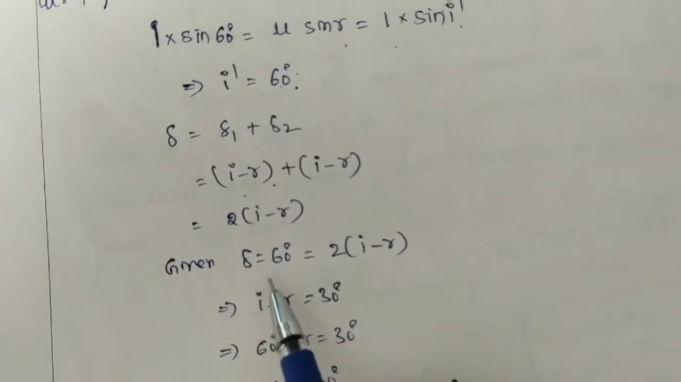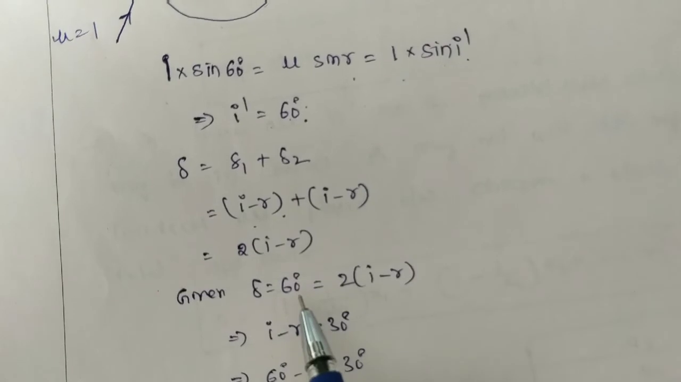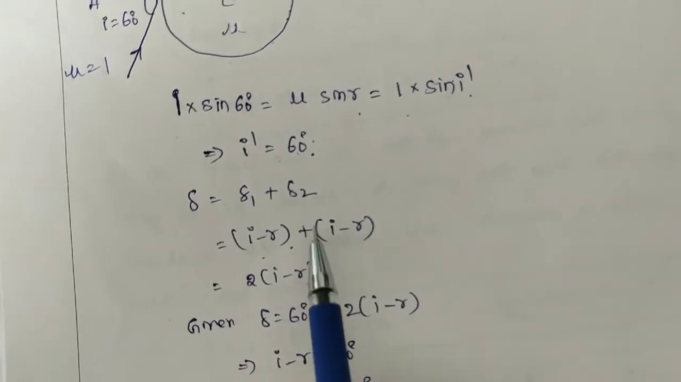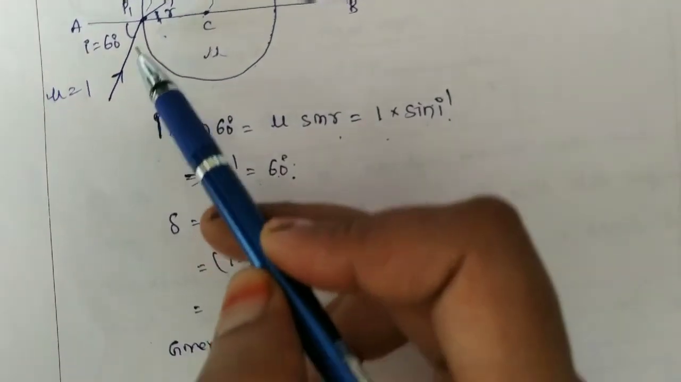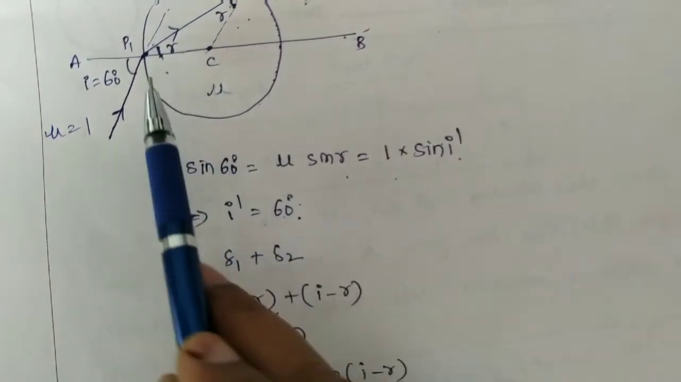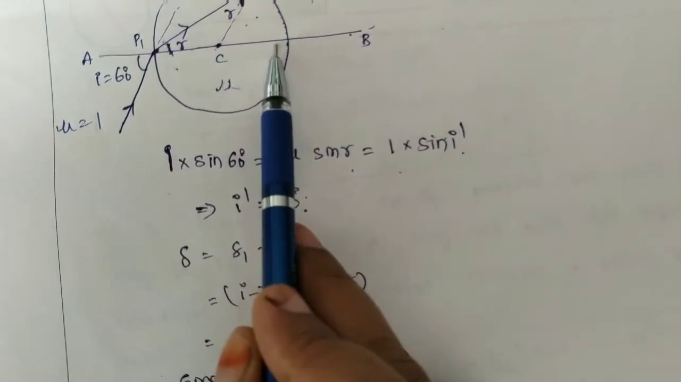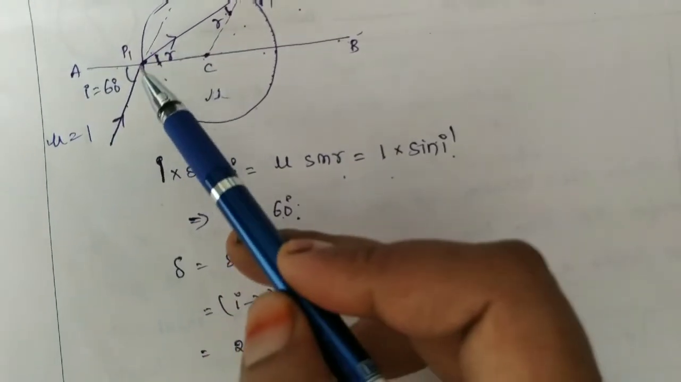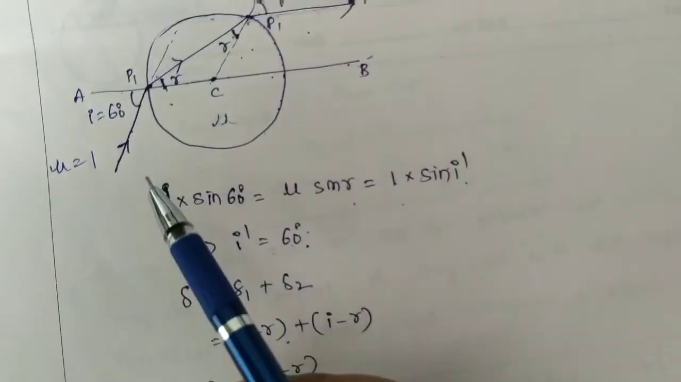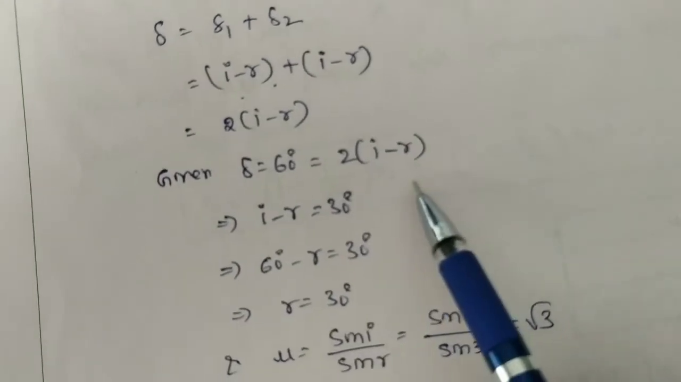Given that the angle of deviation is nothing but 60 degrees, because the light ray is emerging parallel to AB. Actually this is the incident ray, but the emergent ray is traveling parallel to this one. So the angle between the emergent ray, emerging like this, and the incident ray is nothing but 60 degrees. So the angle of deviation is given as 60 degrees.